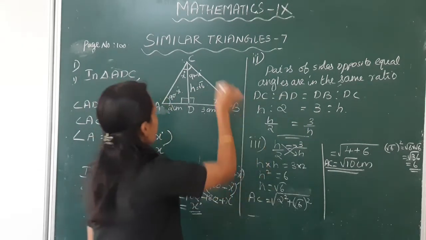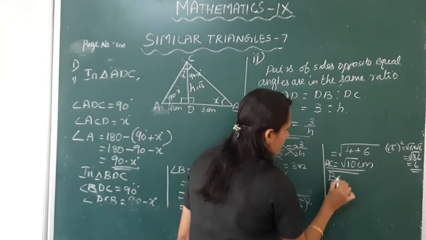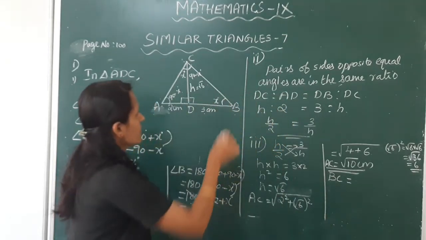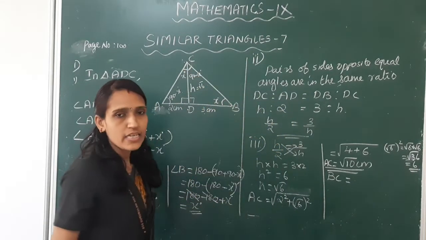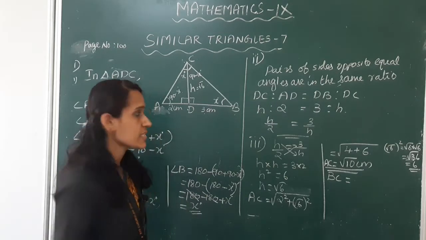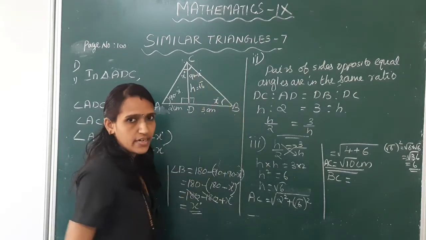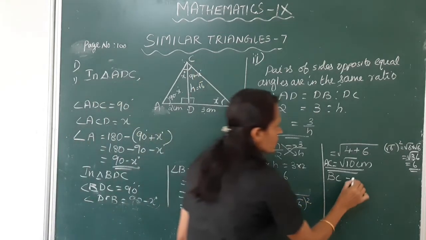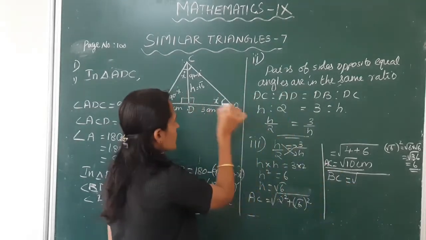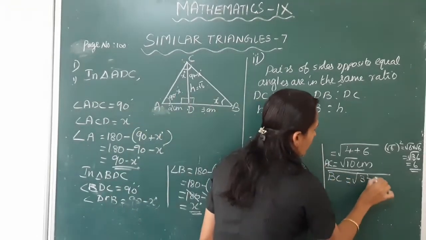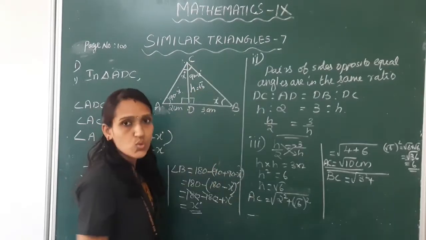Next we have to find BC. Again triangle BDC is a right triangle. BC is the hypotenuse of this right triangle. So BC is equal to root of base square. Here base is 3 square. Its altitude is root 6, root 6 whole square.